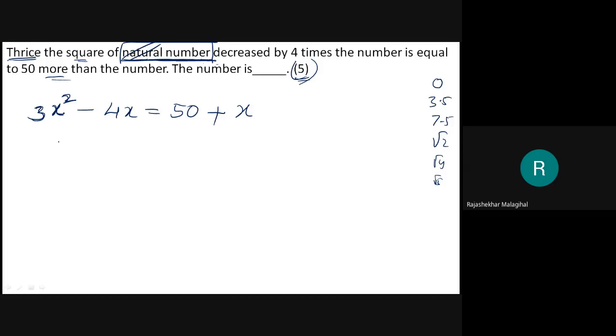Okay. Now, can you solve this one? Very easy. 3x square. Then bring this x this side. Then it becomes 5x. Then 50 also bring that side. Then it becomes minus 50 equal to 0. How to solve?